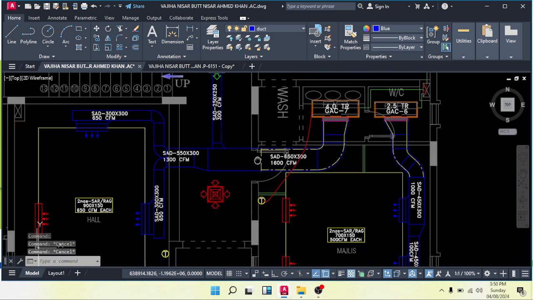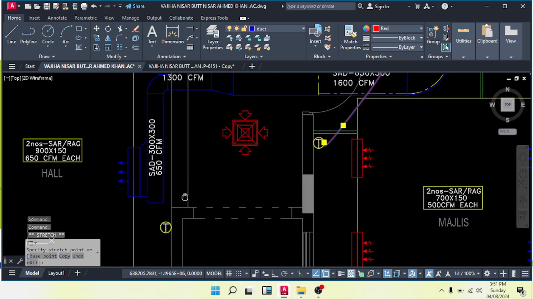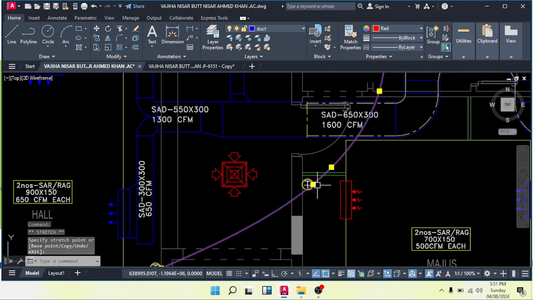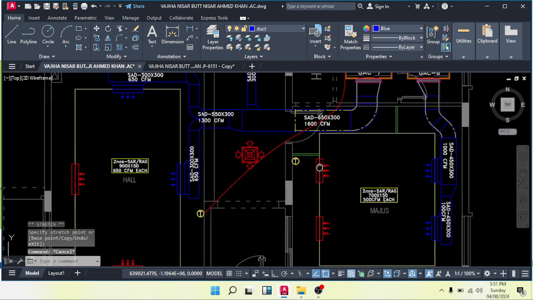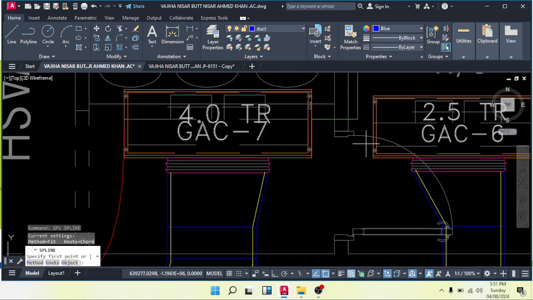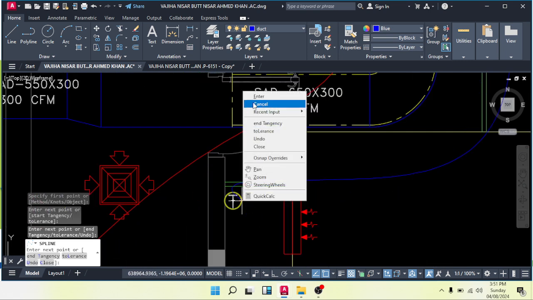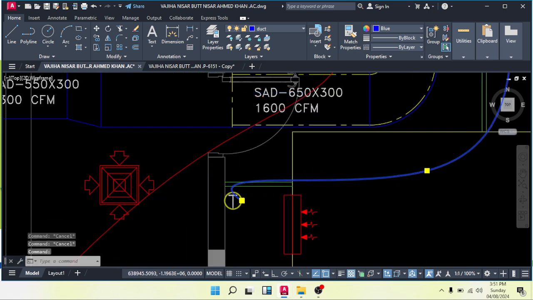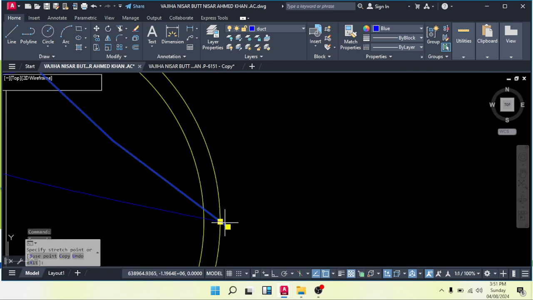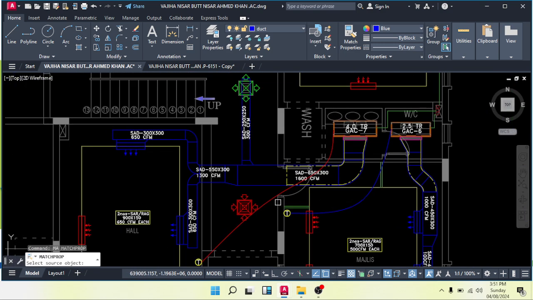This machine serves this area, so this wire will go there like this, and you can change its routing, the total routing. And here also SPL, connect the machine to the thermostat. You can close it like this and match.